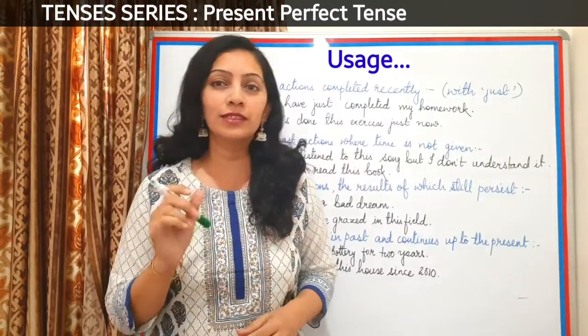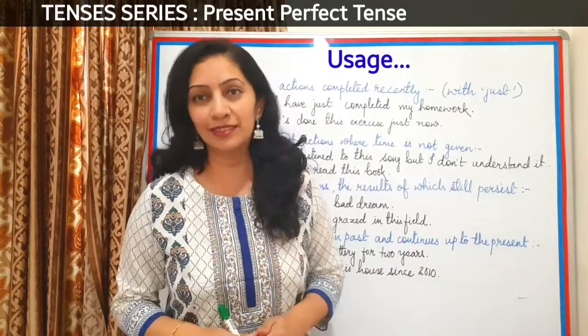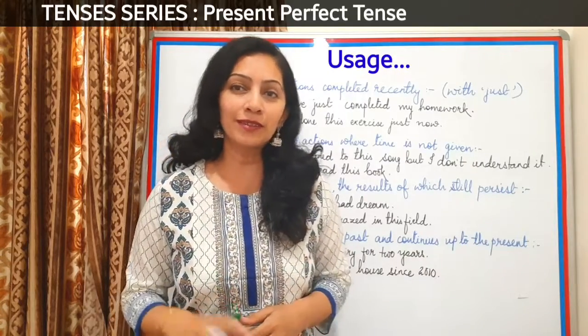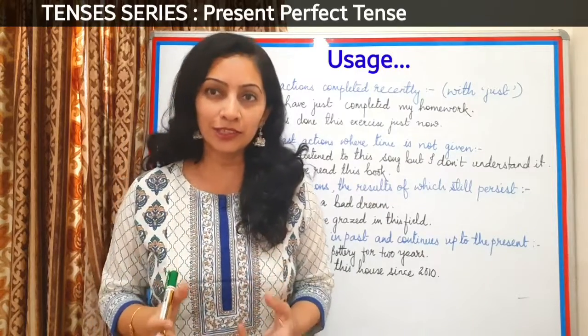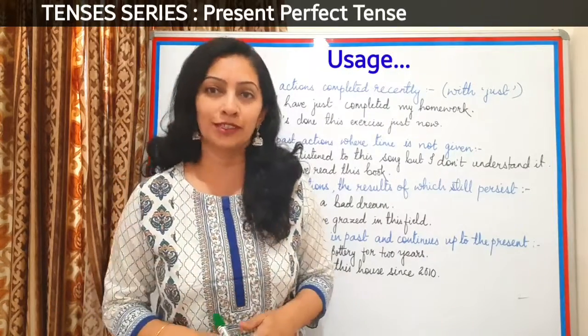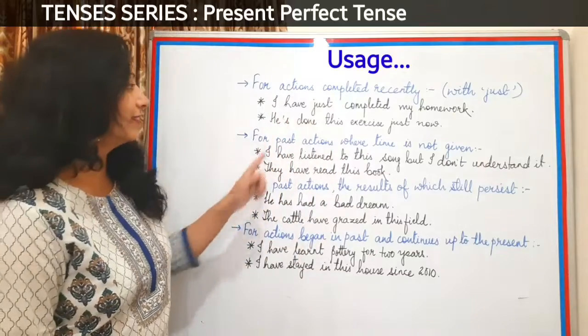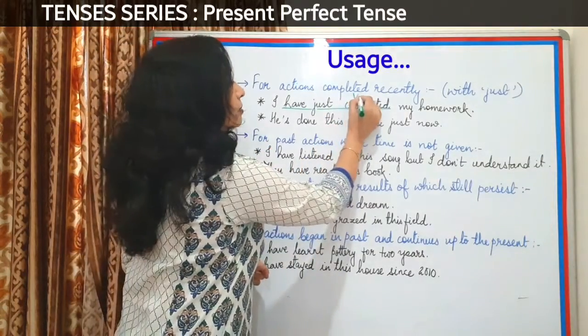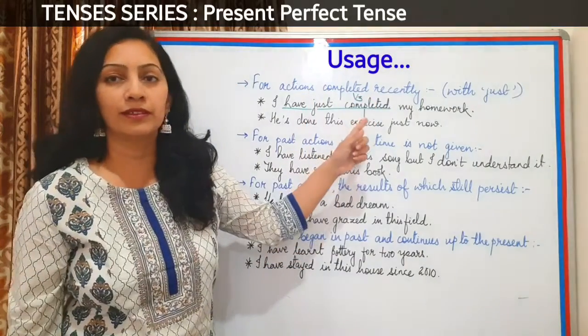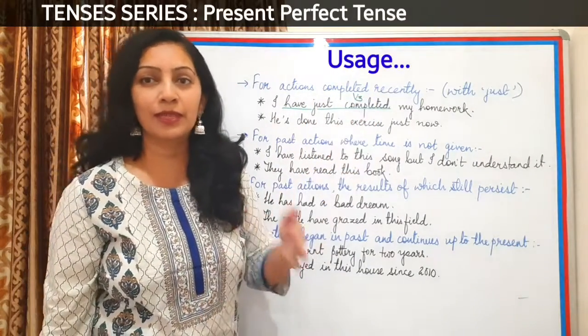Now let's see what are the situations in which you can use this tense. Like I told you earlier, my first point was that we talk about actions which have just finished. Look at the examples here. I have just completed. That is the past participle form of the verb: complete, completed.